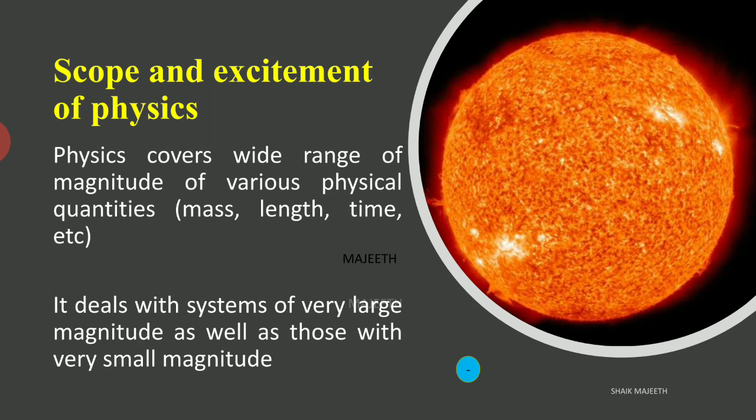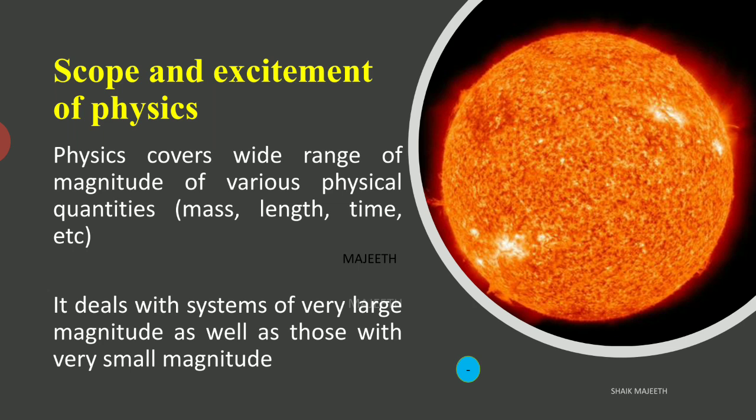So for example, it covers a wide range of mass. Let me show a lot of examples. It covers a wide range of distance or length. It covers a wide range of time. So how do they measure the distance between the earth and the sun? It is so huge, more than 3 lakh kilometers. How did they measure it? The concept of physics is used. So that much length also physics covers.